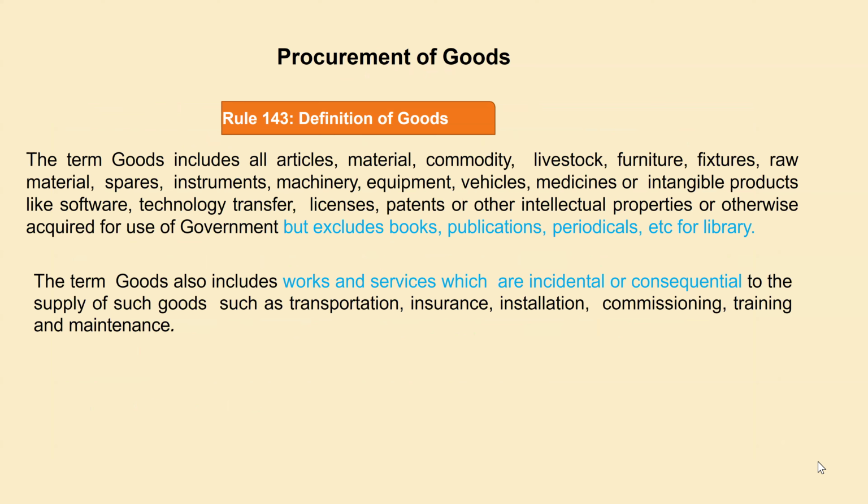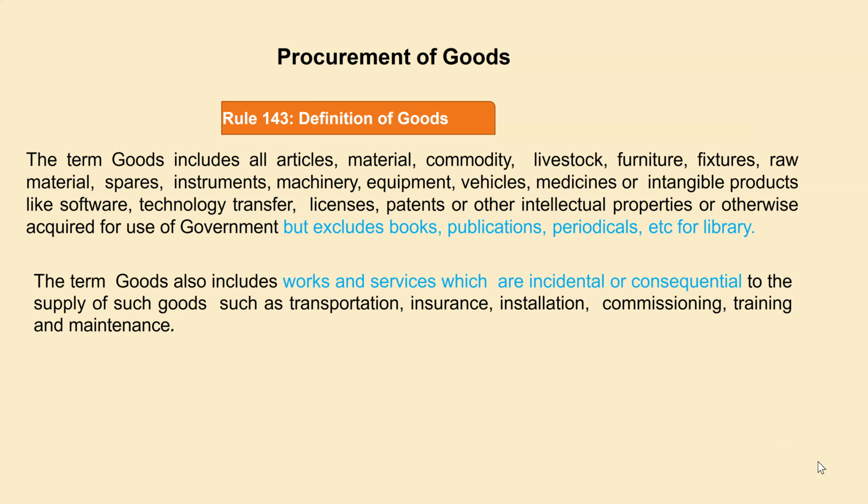As per Rule 143, the term goods includes all articles, material, means whatever items we are having except books, publications, periodicals. All will be coming under the definition of goods.